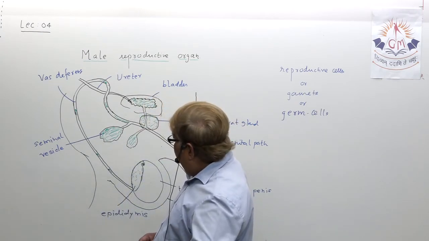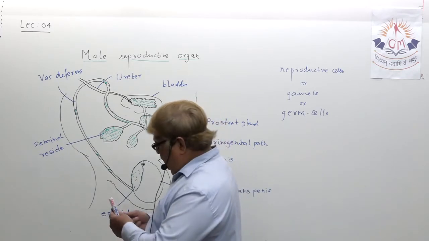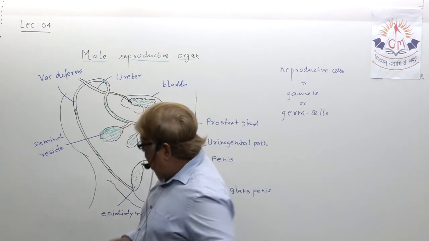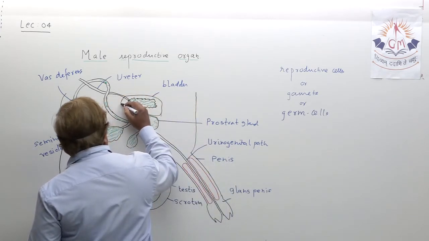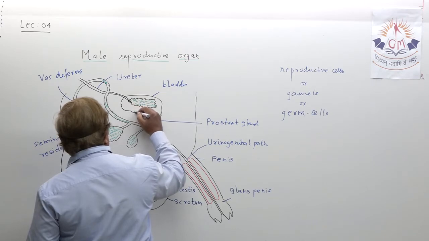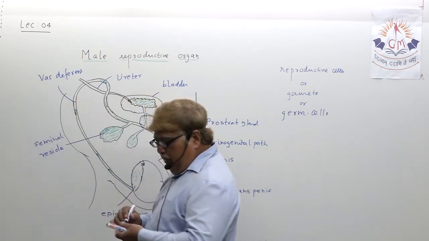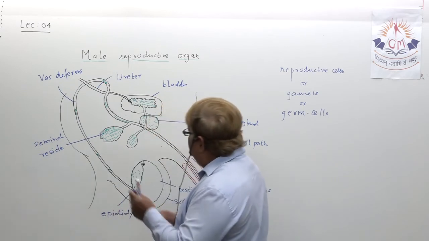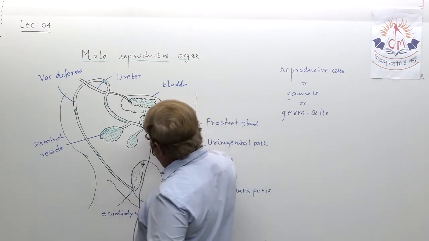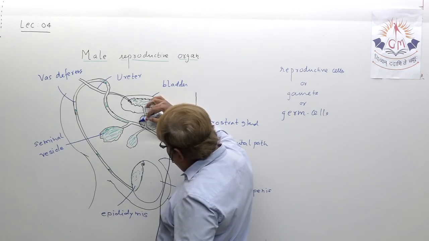Understand? So try to understand, my dear student, that liquid medium is provided by actually thick odorous secretion from prostate gland.